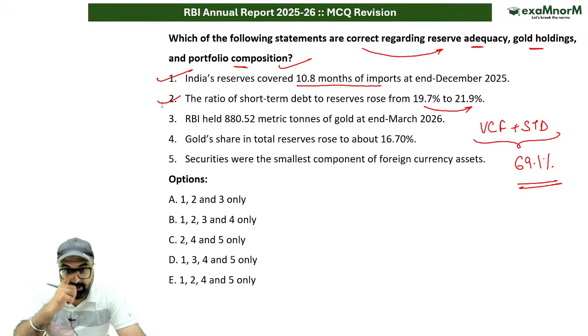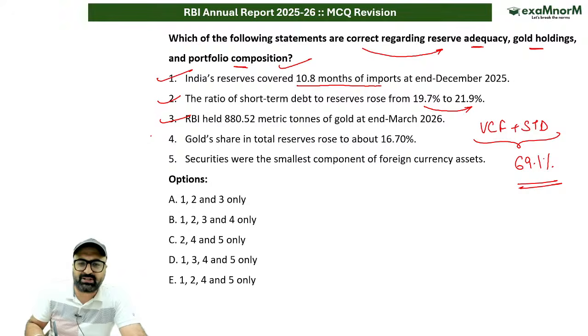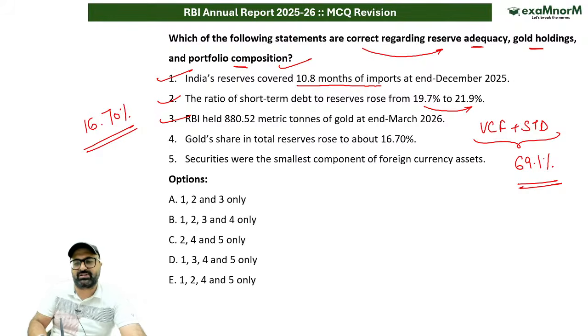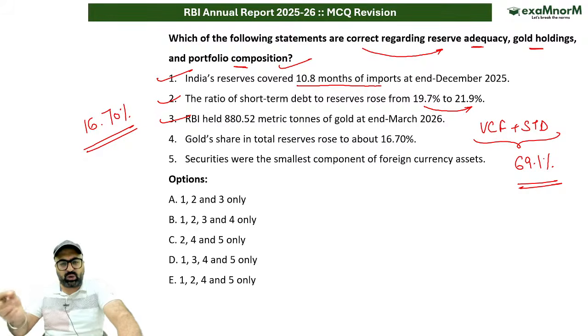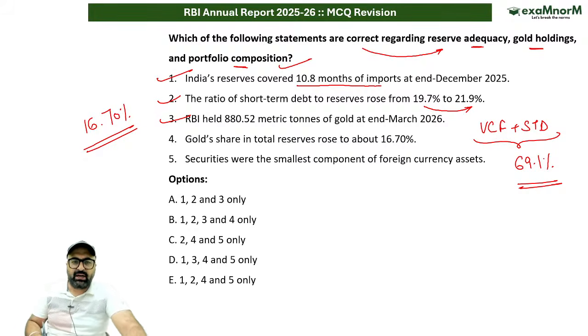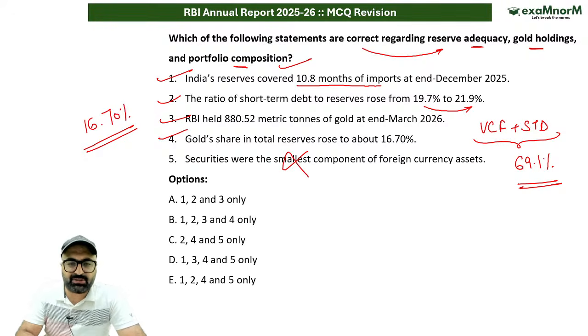After that, sir, RBI has held a total of 880 metric tons of gold at the end of March 2026. And the gold reserves have now increased from 13.92 to 16.70% of the total reserves. Securities were the smallest component of the foreign currency asset. No, sir, securities are the largest component of the foreign currency asset, with a value of $552 billion out of around $700 billion.